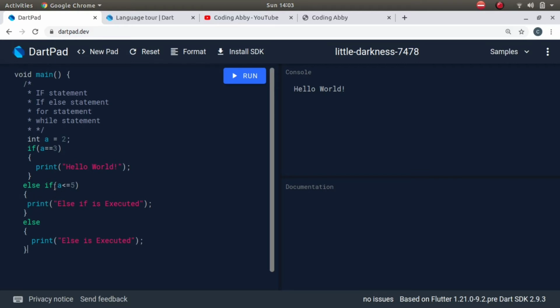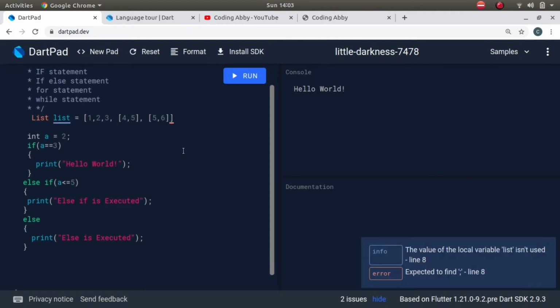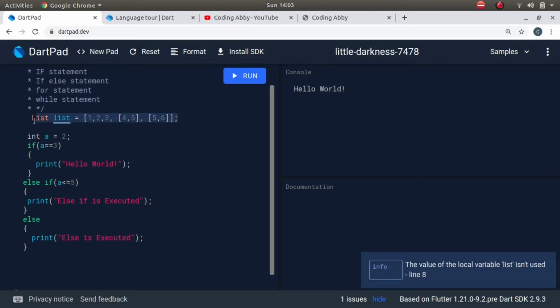And again I have to tell you a different thing: we can nest loops, we can nest if conditions and else if. Can you recall the list data type? We created a list like this, 1, 2, 3, and then again we had some small list in this big list, and I told you that this is called nesting of lists. Similarly we can nest these loops. Now we will see how to nest these loops or these if conditions.